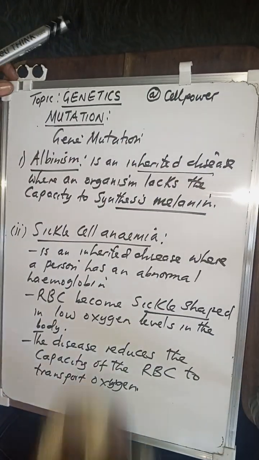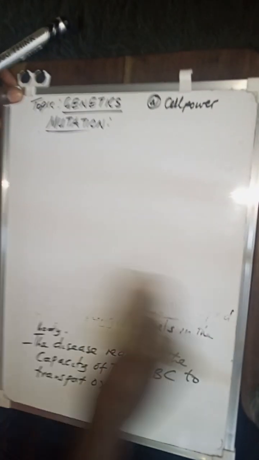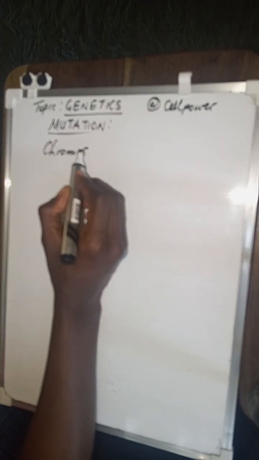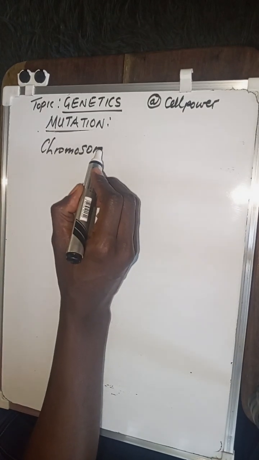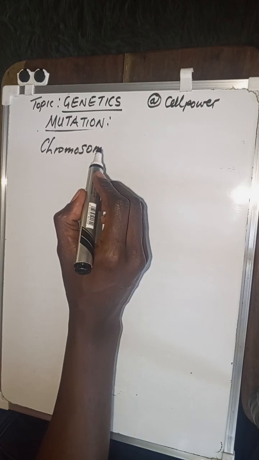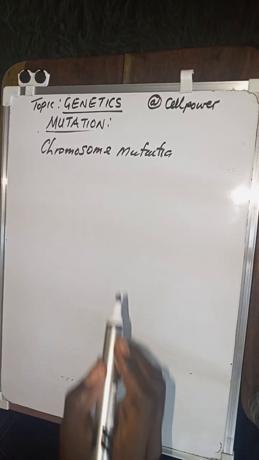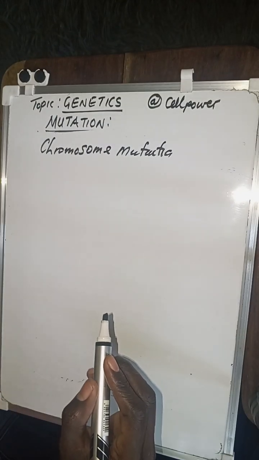The other type of mutation that I talked about is what we simply call chromosome mutation. Let me briefly talk about what that is. The question is, what exactly is chromosome mutation?